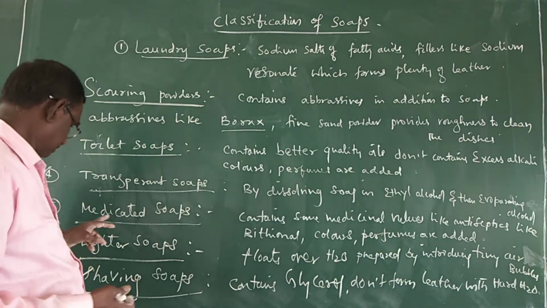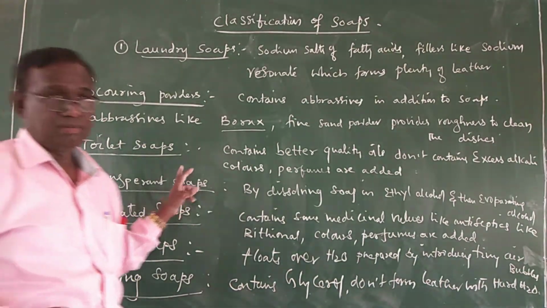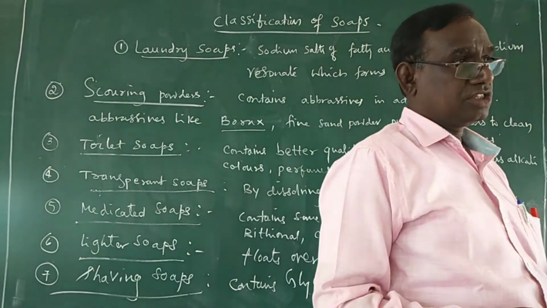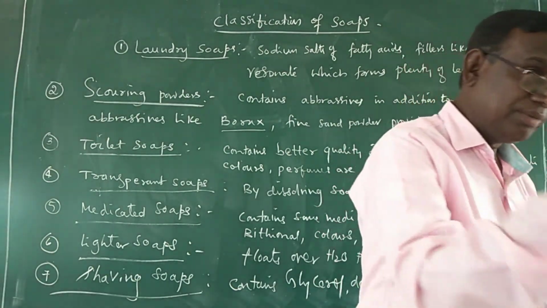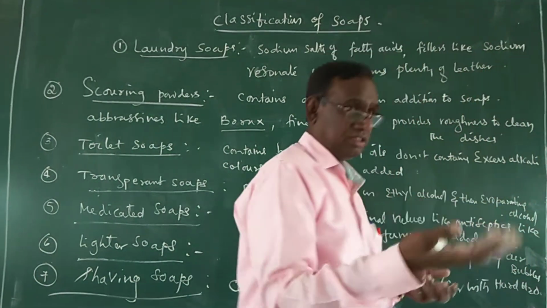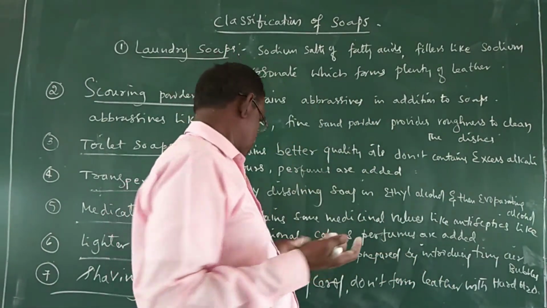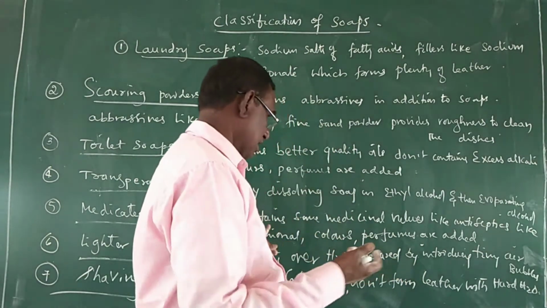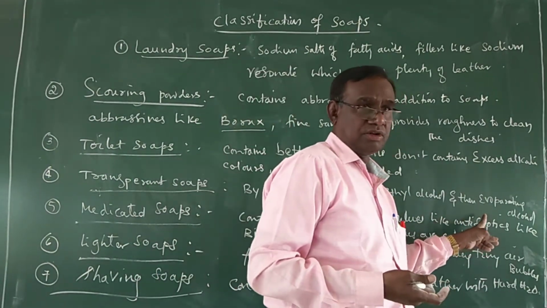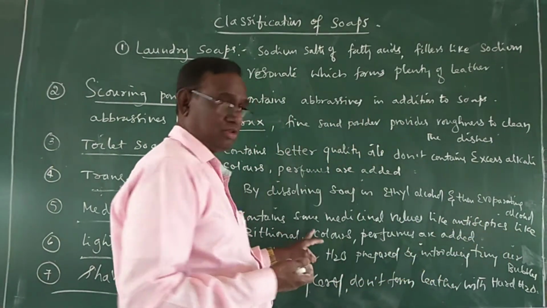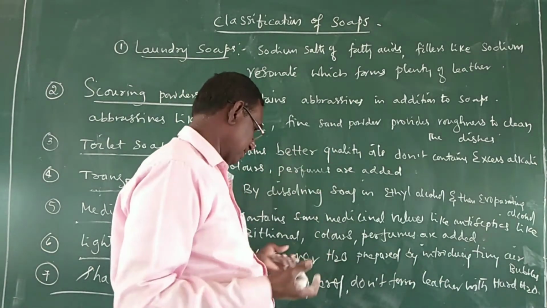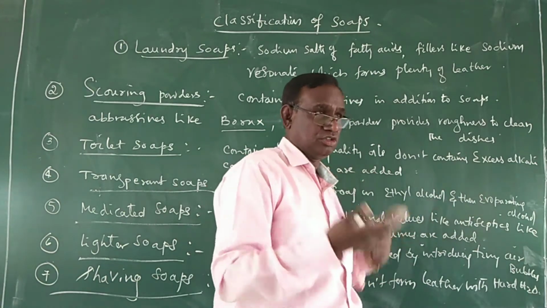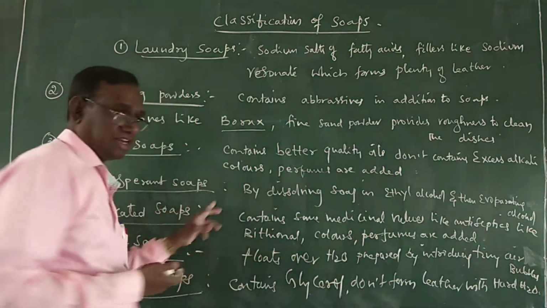So next, medicated soap. Medicated soaps are nothing but soaps which contain some substances with medicinal values, like antiseptics such as dithianol; it is one type of antiseptic. Some colors and perfumes are also added to it in addition to the soap. So those are called medicated soaps.